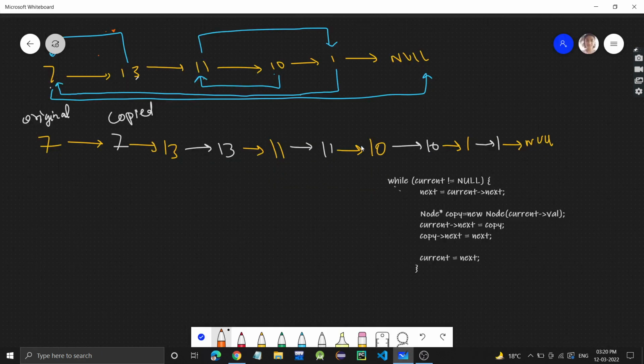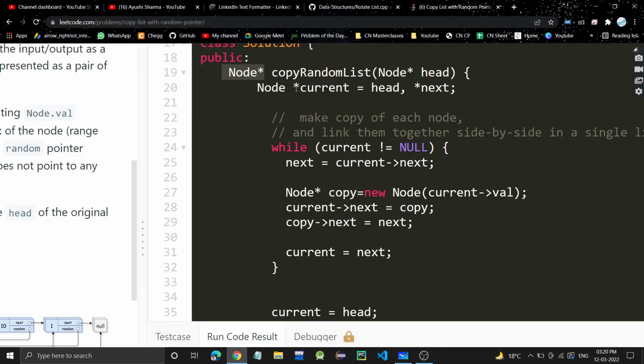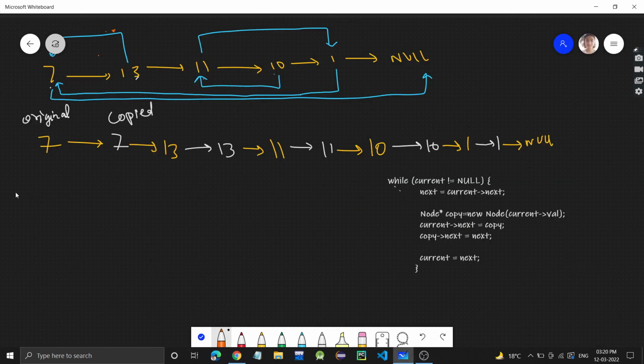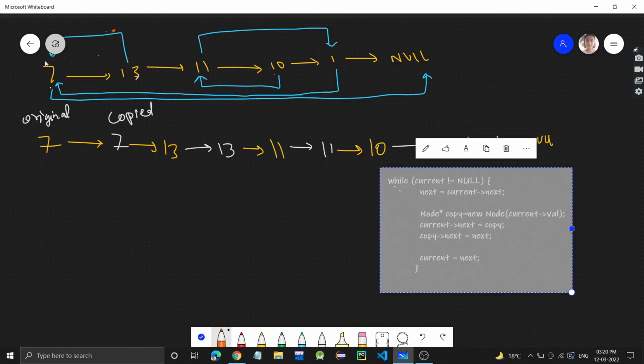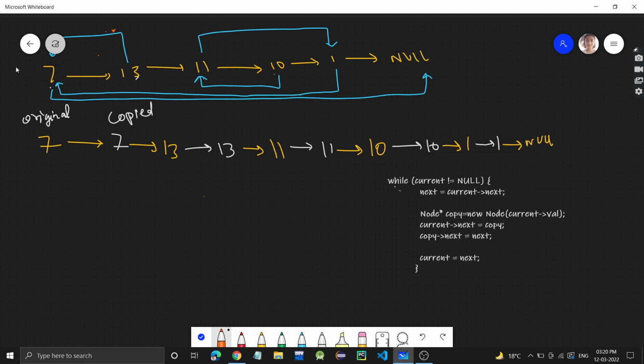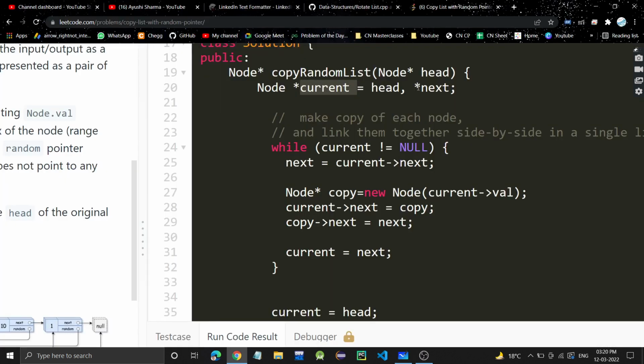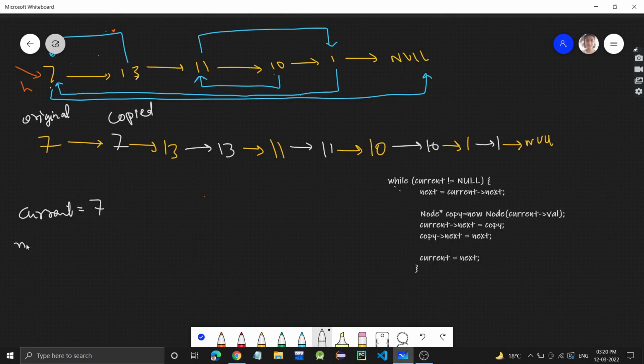Fine. So what we are doing initially, we have taken this current variable. The head of the linked list is given. So head is this one. Head is this 7. We have taken a pointer variable current and it's storing the head, that is 7. And we have taken a next pointer also, which currently we have not assigned anything.